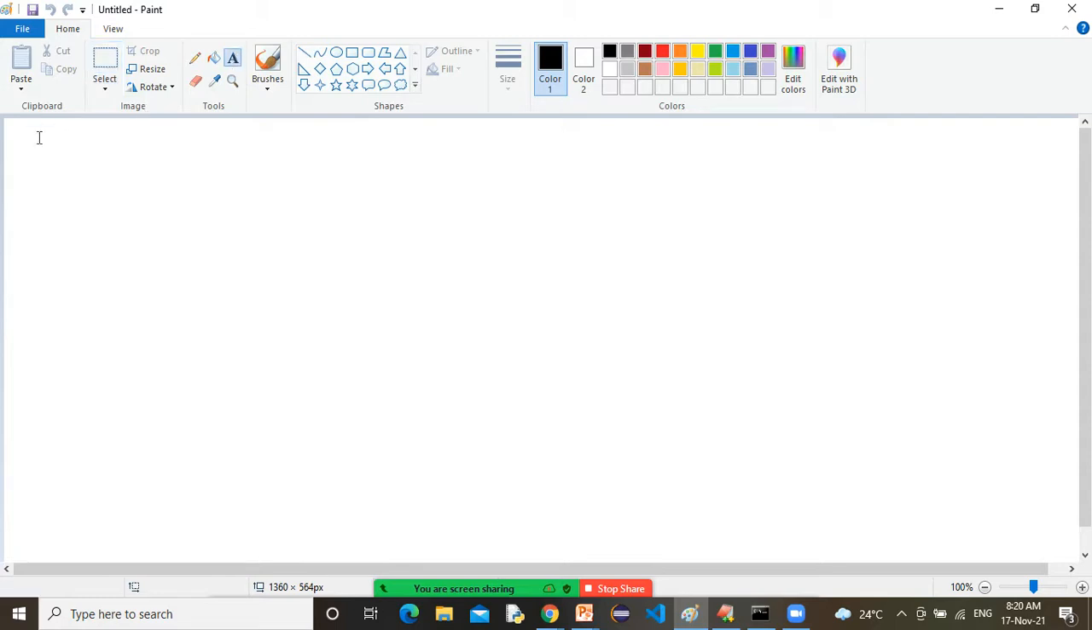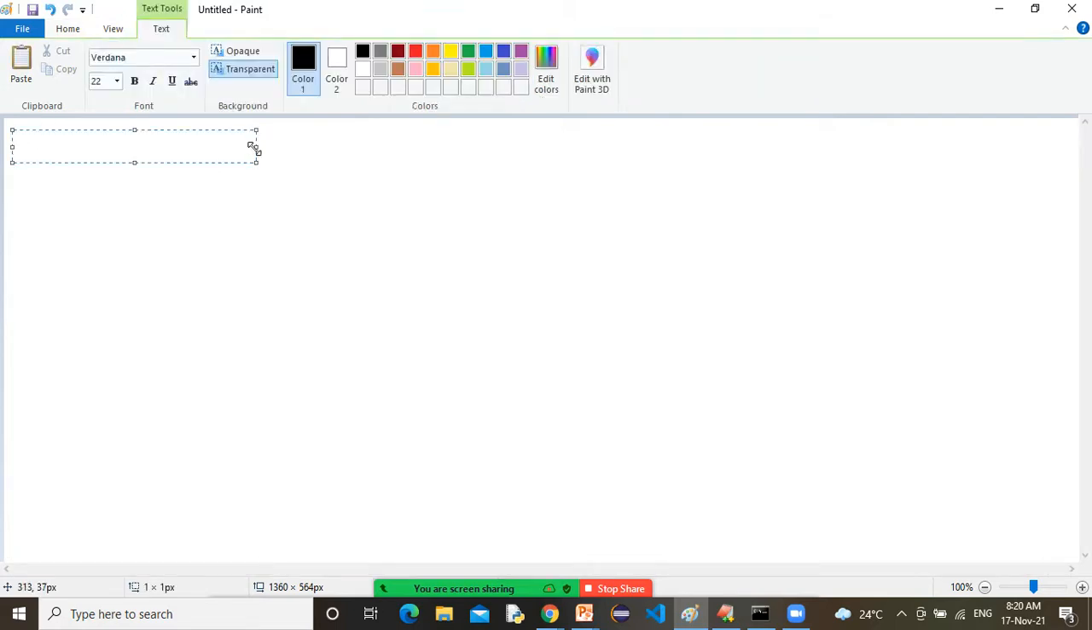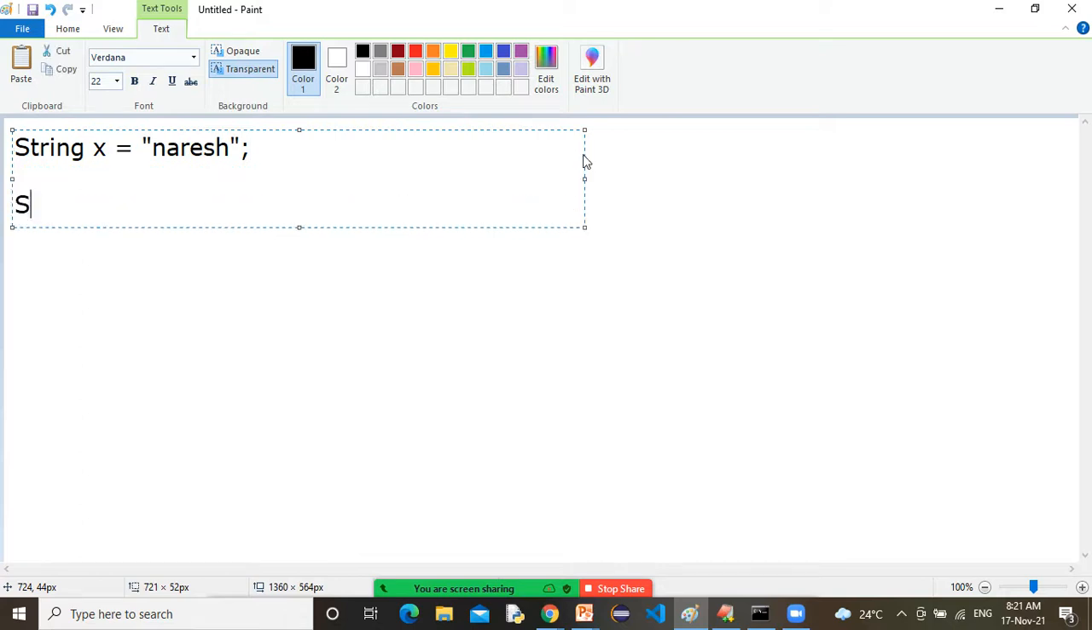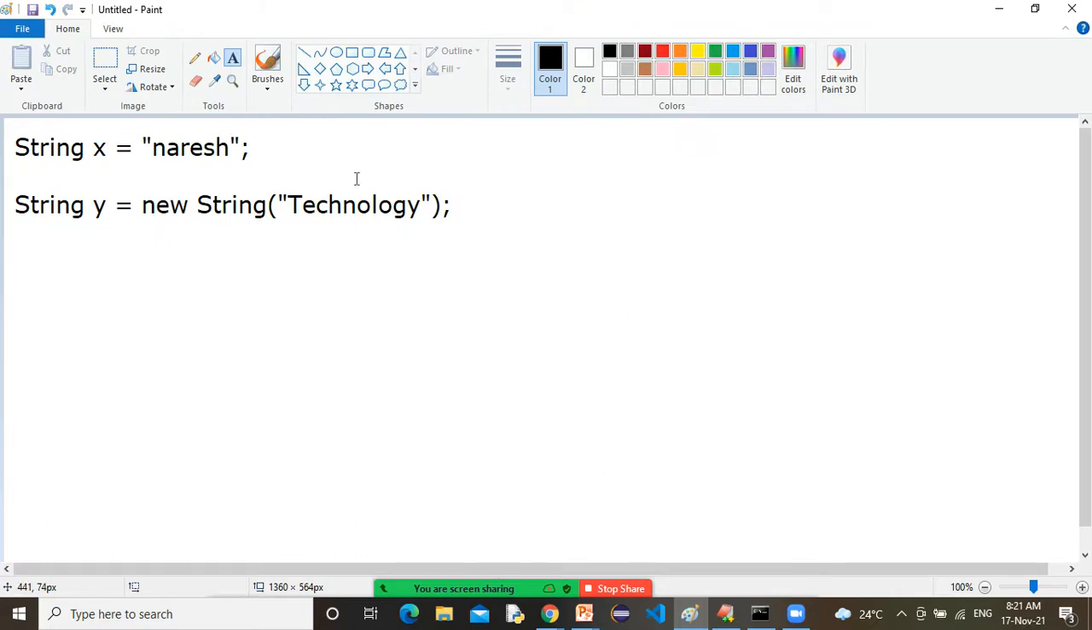sir, we know we can create this string object by using two ways. Correct or not? Yes, sir. String x is equal to Naresh. This is the first way, sir. And string y is equal to new String technology. So this is what two ways to create this string object. Correct or not? This is called string literal. This is called creating a string object using new keyword.